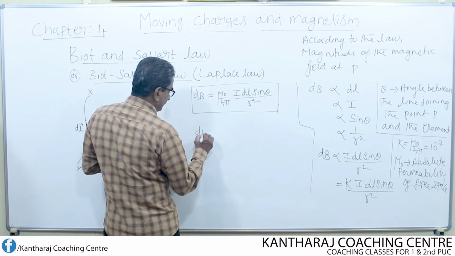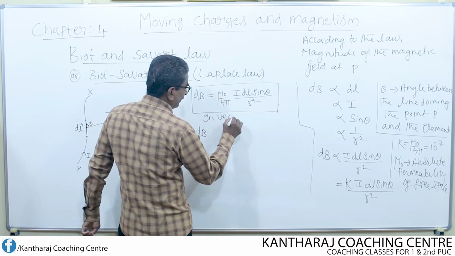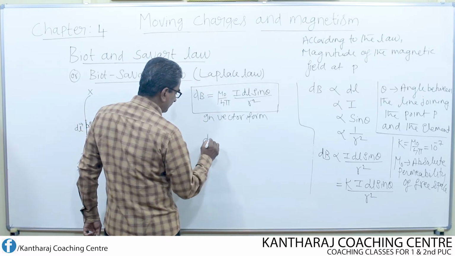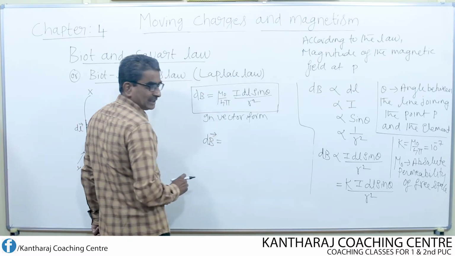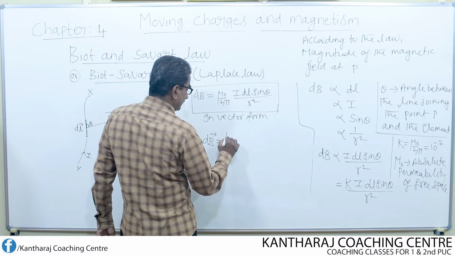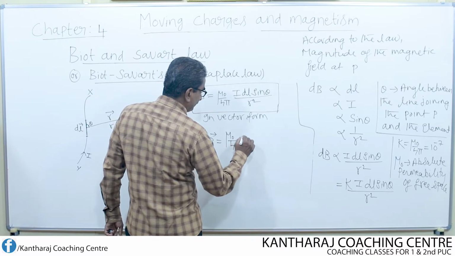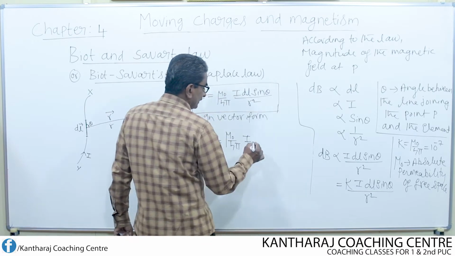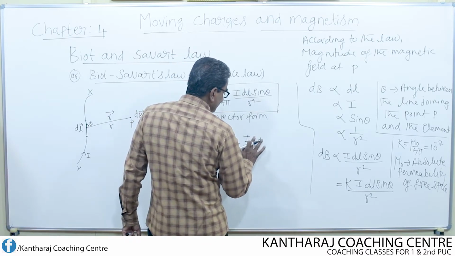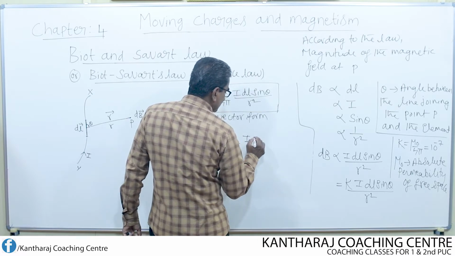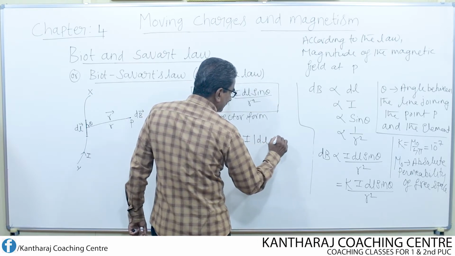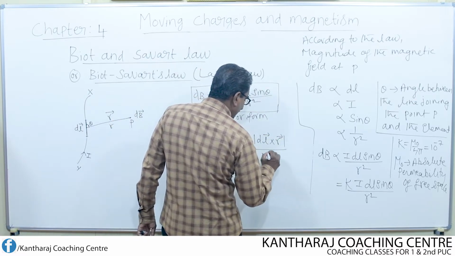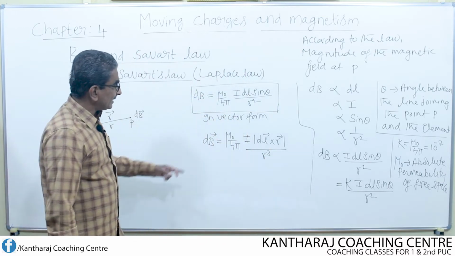Look here, vectorially, I can write this equation as dB, put an arrow at the top of B so that it gets converted into a vector, equal to mu naught over 4 pi I, the modulus of dl cross r, divided by r cube, not r square, r cube.